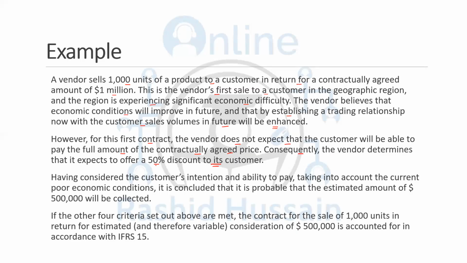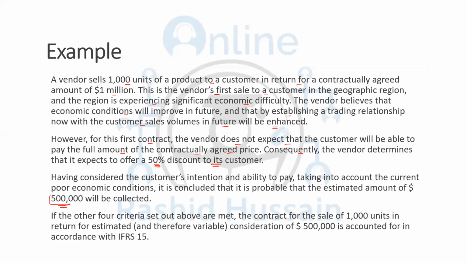Now, this is something to build a good relationship with that customer, so that in future, when they will be having good times, they will be buying something from us. So at what amount should the revenue be recognized? The revenue should be recognized at 5 lakh, because you cannot record the complete 10 lakh, 1 million, because you're offering a 50% discount. So 5 lakh, 500,000, should be recorded as the revenue.